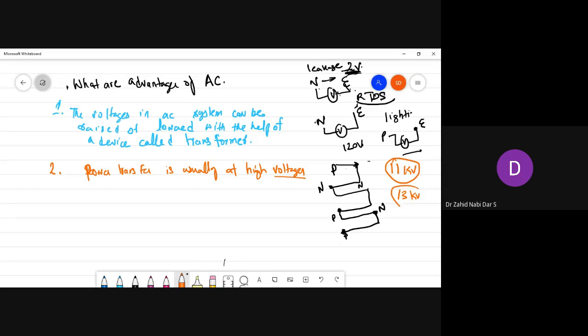But the tower here in India is around 132 kV, and some towers are around 400 kV also. So from 13 kV, with the help of a transformer, the voltage is stepped up and transferred. Power is transferred at higher voltages. When the voltages are stepped up, what will happen?